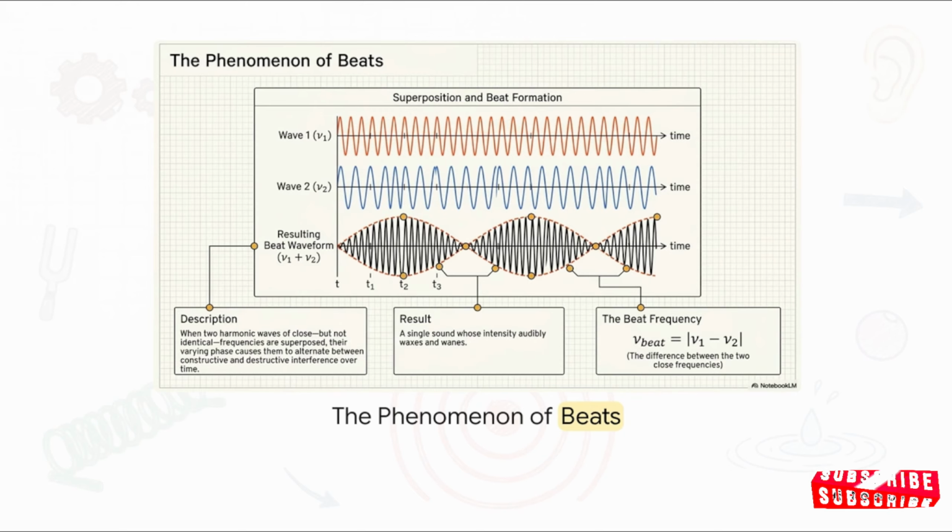When two slightly different frequencies overlap, they constantly drift in and out of phase. This causes alternating constructive and destructive interference over time. To your ear, it creates a single sound whose intensity audibly waxes and wanes like a wah-wah-wah sound. Musicians actually listen for this exact beat frequency to perfectly tune their instruments together.